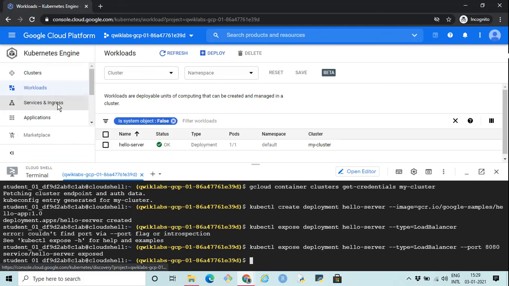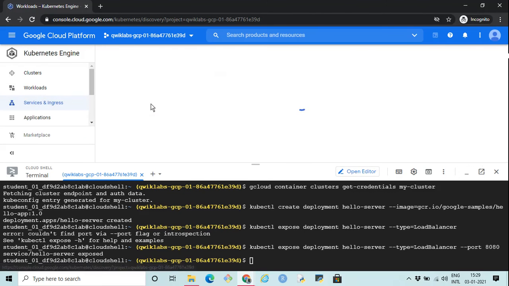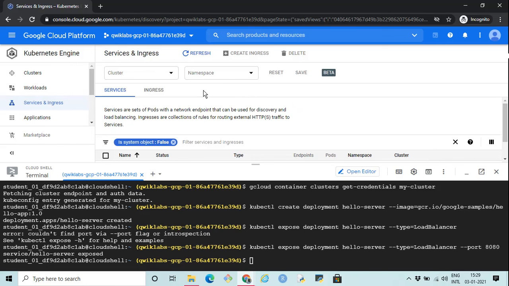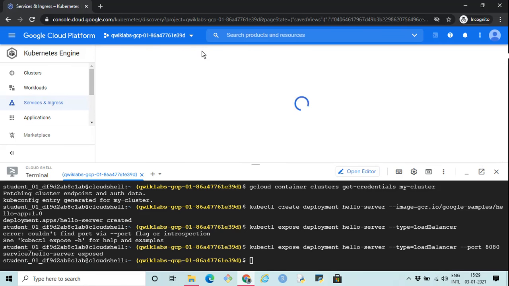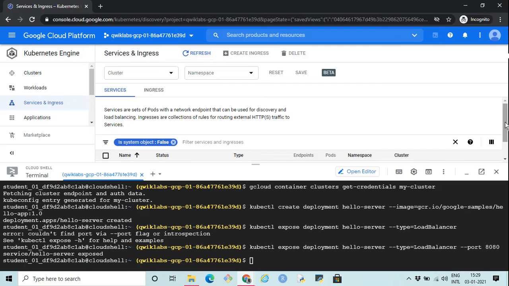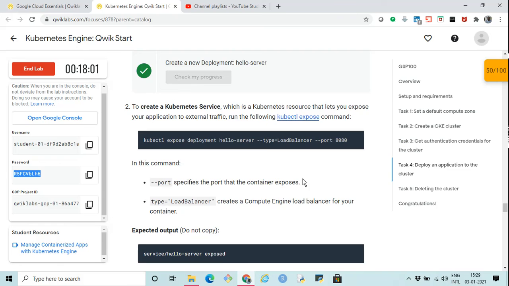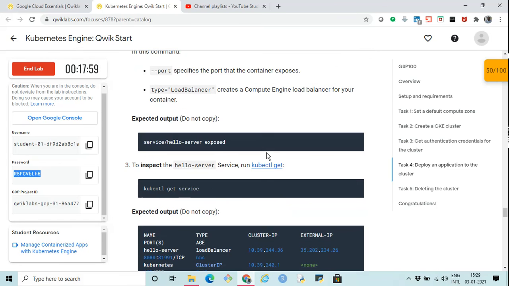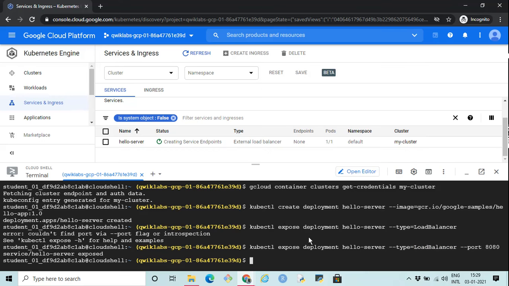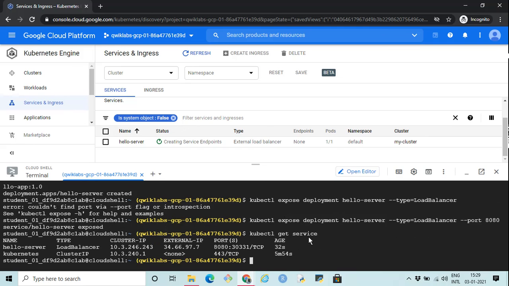Now if we go to service and ingress, we should be able to see the service that got created, which is an external load balancer. This is the one that we had specified here. Now we can just get the service here. kubectl get service.